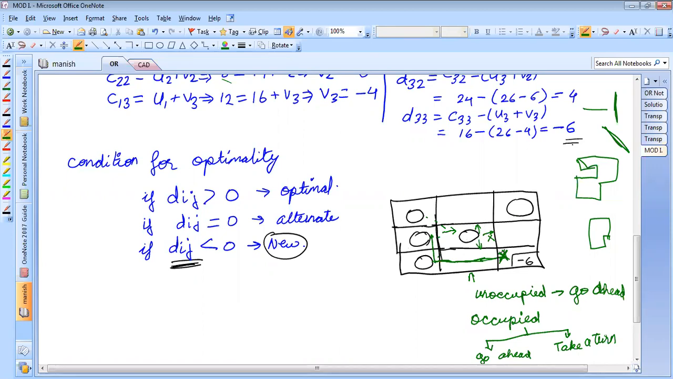Okay. Now if I take this upturn in this cell, the same thing will be repeated. Here also there are no allocations, so I cannot take the turn. So this option is also not valid for me. Understood? Is it understood, students?